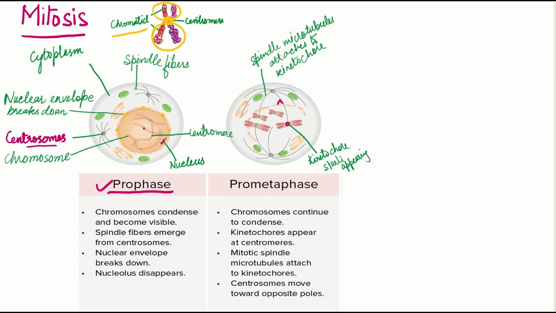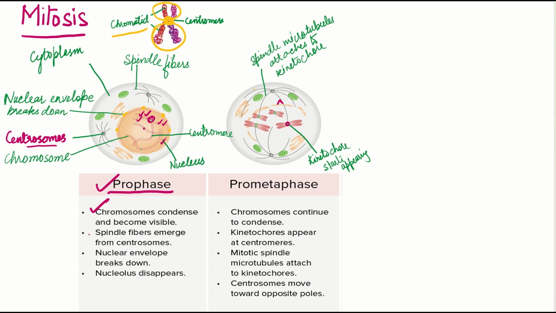In the prophase of mitosis, the chromatin starts condensing and gets condensed into chromosomes. You can see here the condensed chromosomes. You know that the chromosomes consist of two chromatids, and these two chromatids are attached at the center by the centromere. This portion is the centromere and these are the two chromatids, right?